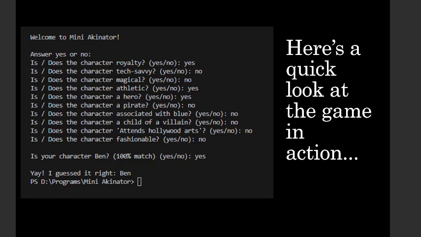Now, let me show you a quick demo screenshot. So, as you can see, I answer a few questions and it guesses right. Obviously, it's not going to guess right every time, but this is the perfect case scenario.